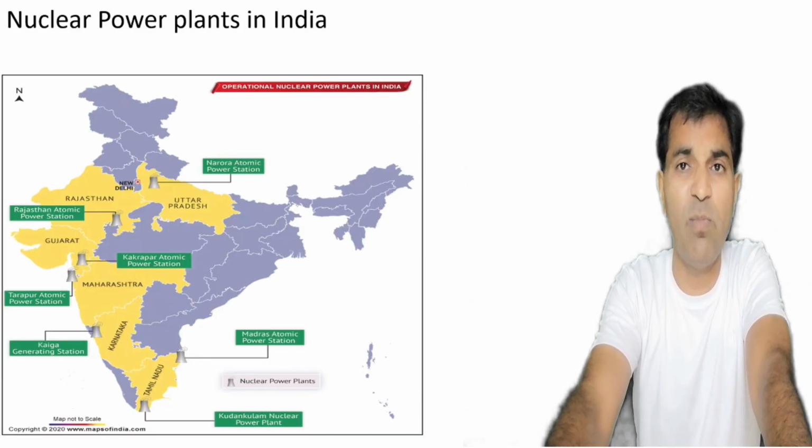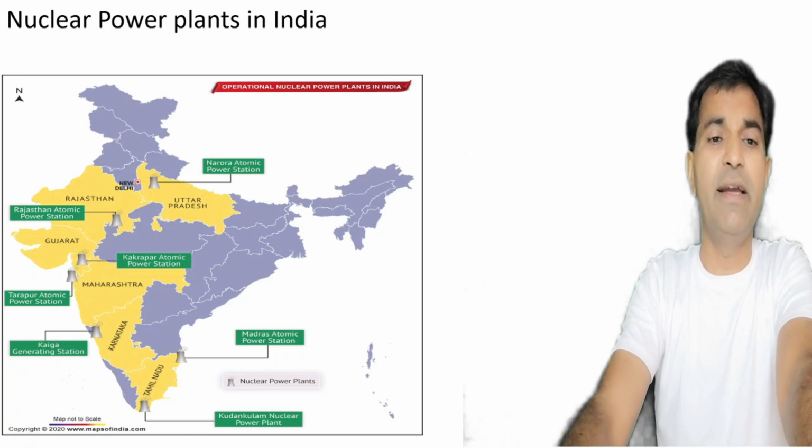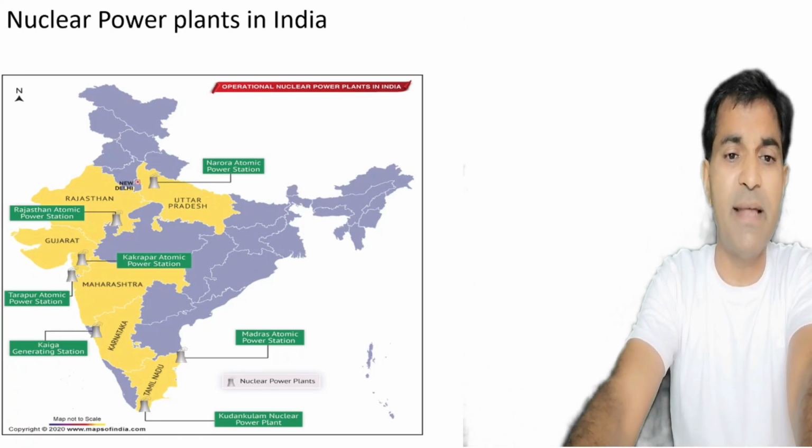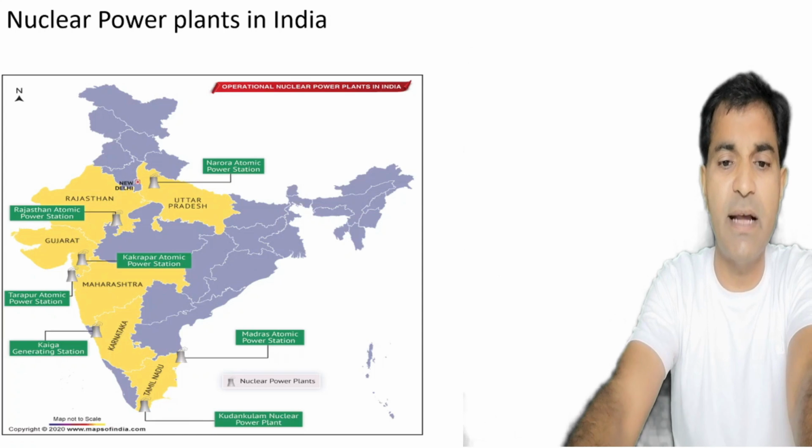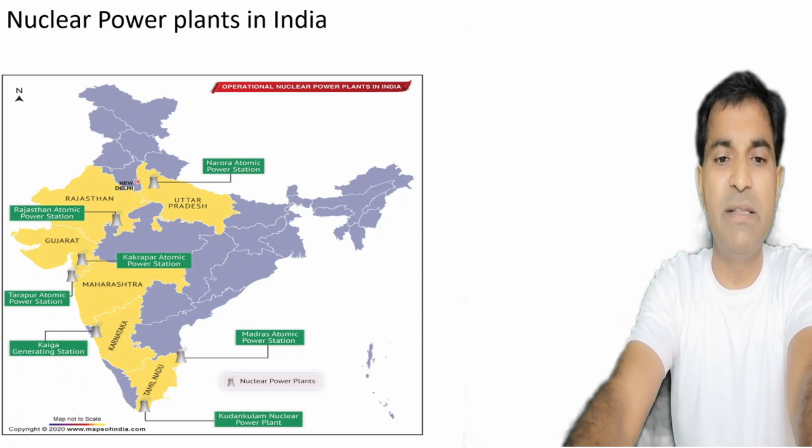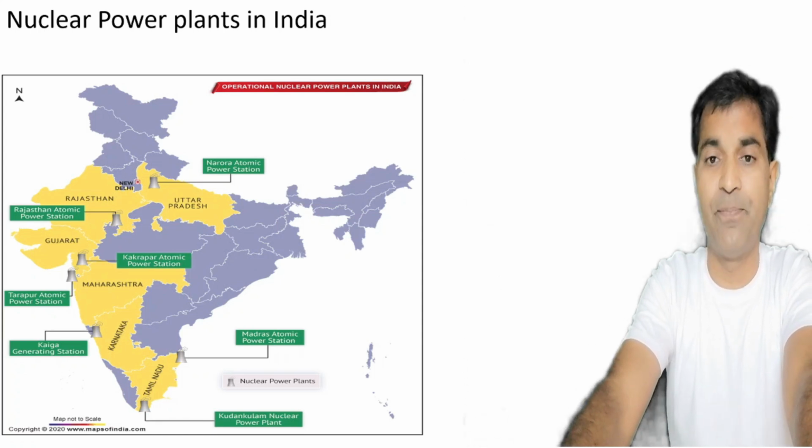These are the nuclear power plants in India. For example, Kota in Rajasthan, Kakrapar and Tarapur in Gujarat, Kaiga in Karnataka, Kudankulam, Madras and Narora.